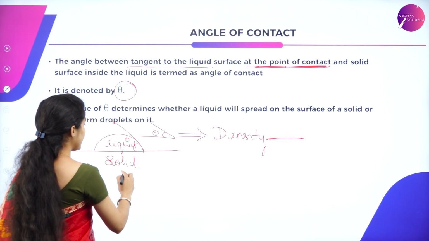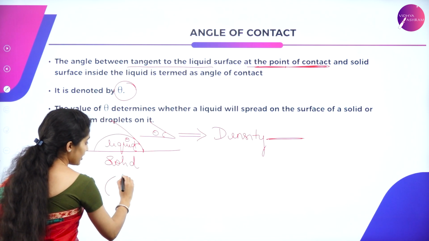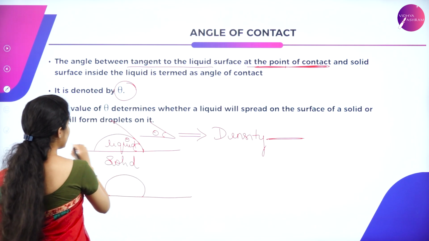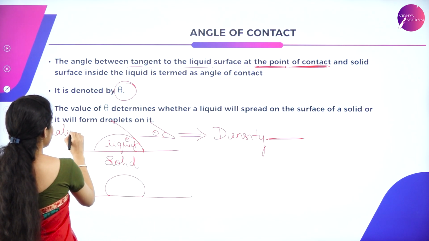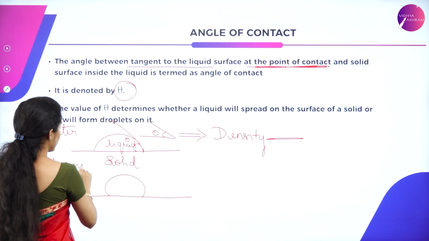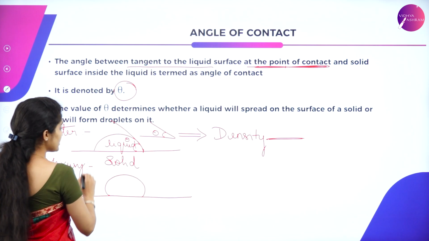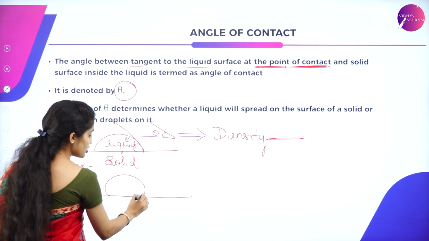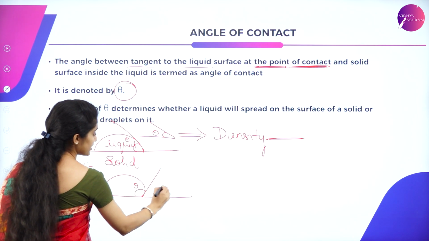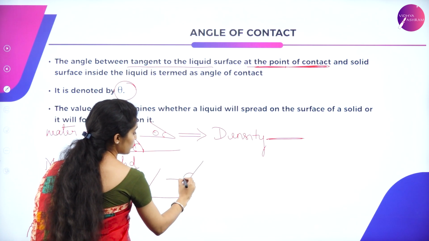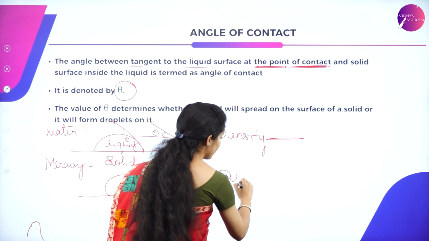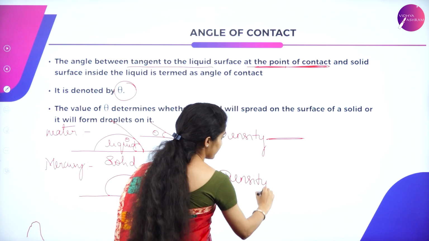Next, if you consider another bubble in this manner, this is a water droplet, but this will be a mercury or oil or glycerine droplet. So in this case, when you draw a tangent from the point of contact, you have got theta like this. So it makes an obtuse angle. So this obtuse angle gives the density.